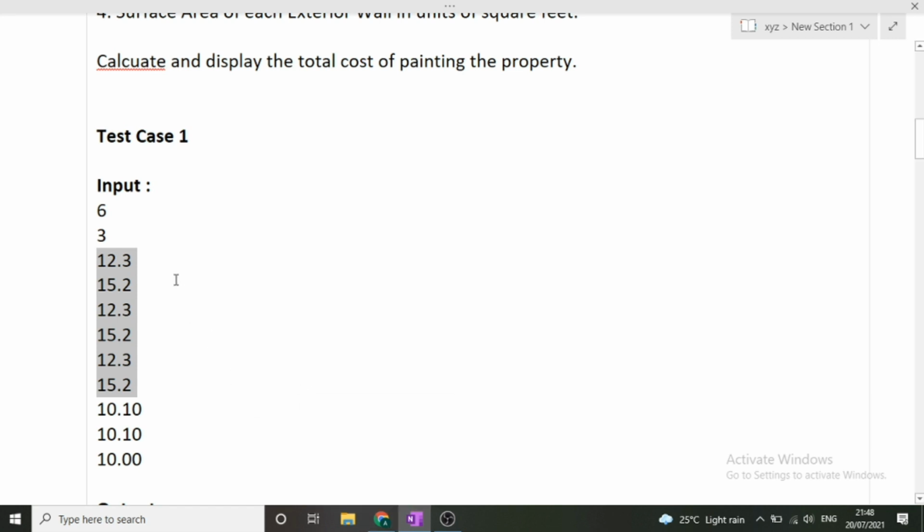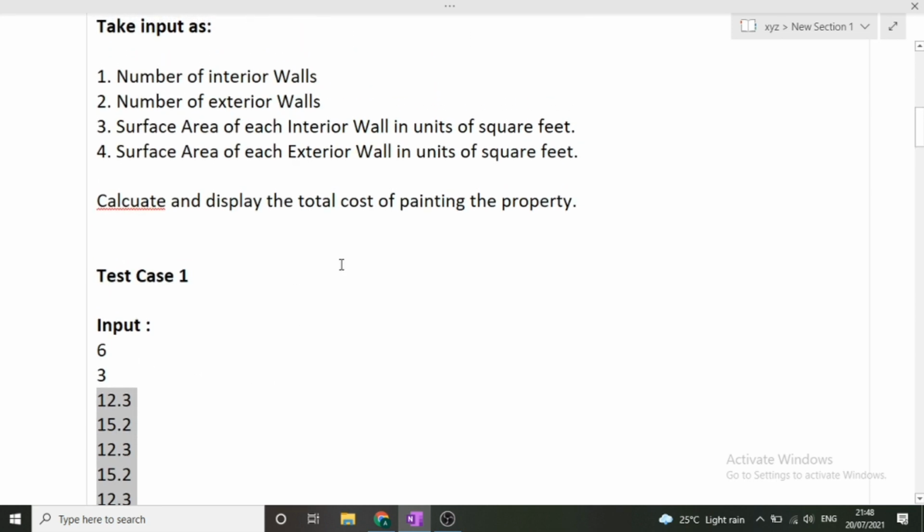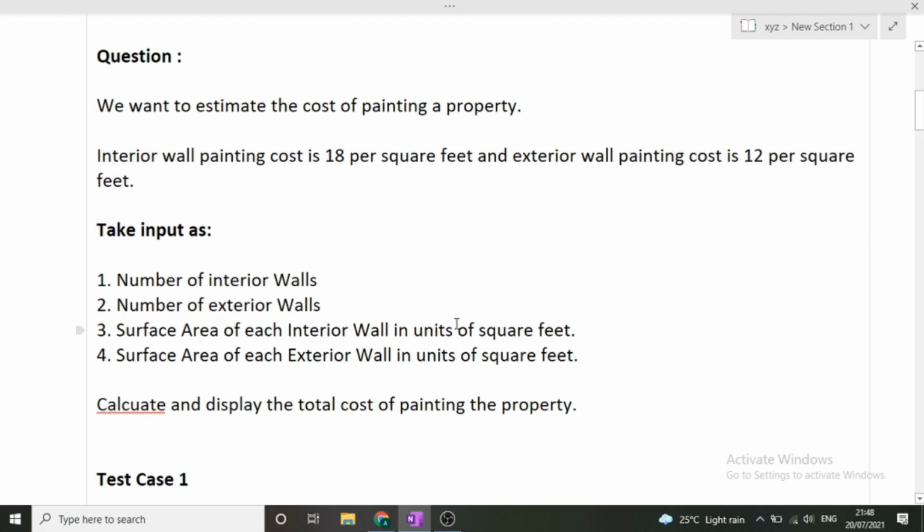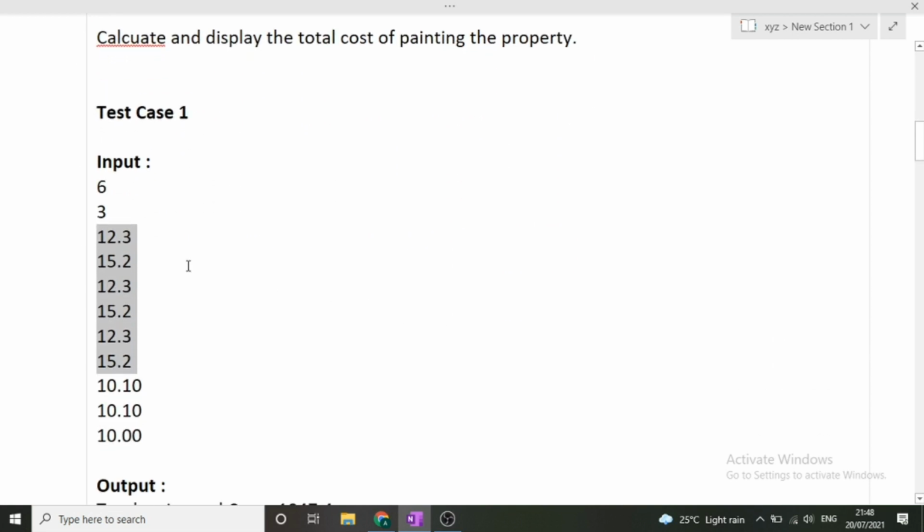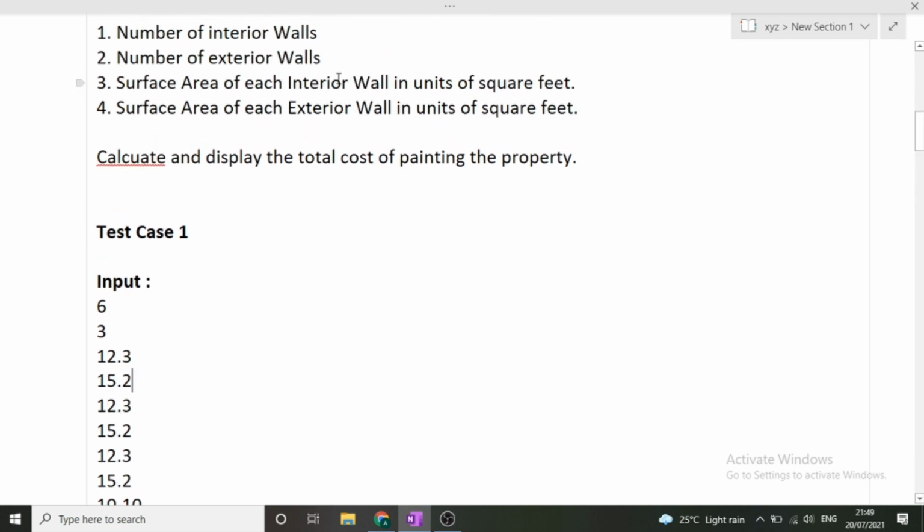So now we have two options here. I have already told you how we'll solve it. We'll simply sum the area of interior walls and then we'll multiply it with the 18 per square feet. But there are two options with us. One option is that we can take an array of 6 sides, and at every particular index we can store the surface area of each wall, and then we will iterate over that array and sum these values and multiply it with 18.